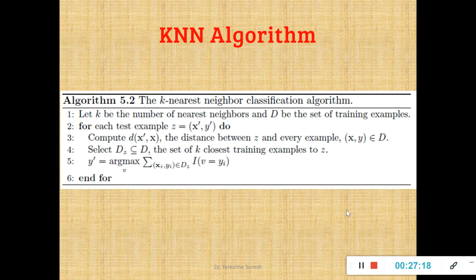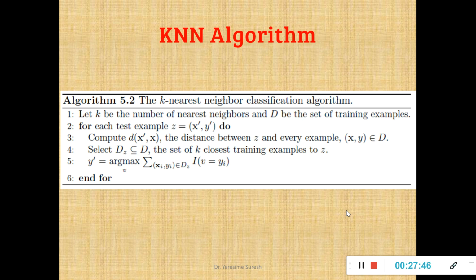So it's a simple process wherein the data set will be given, which consists of training examples. A new record will be given, which is your testing data set. The first thing that you are supposed to do is find the distance from your testing instance to all the training examples in your data set. After finding the distances, see which training record has the least distance from your test record. Pick that. You will know the class label of it.